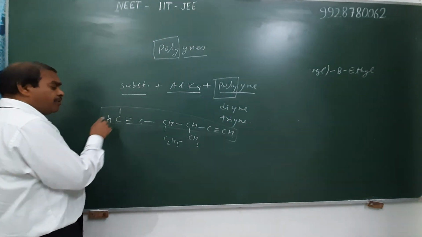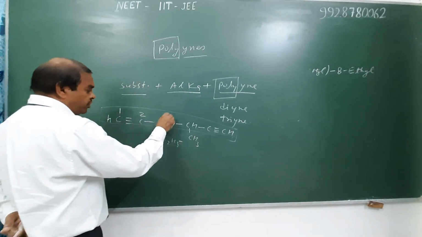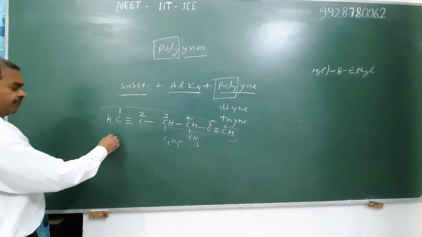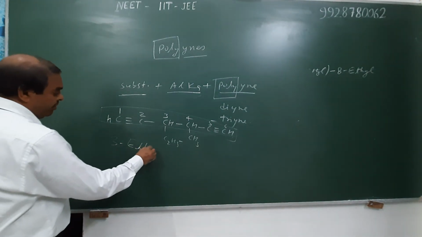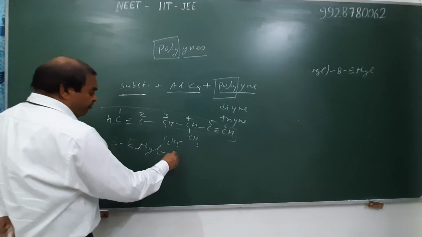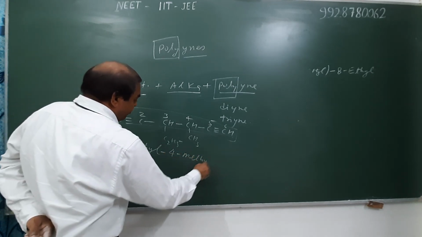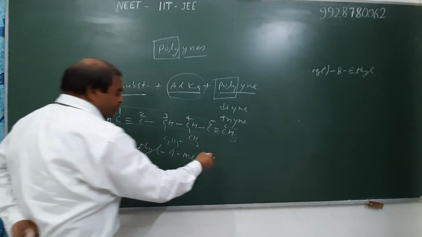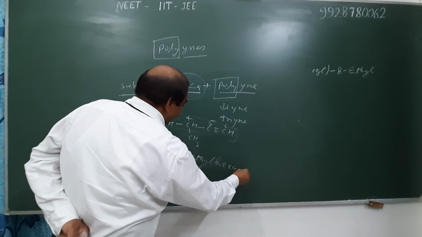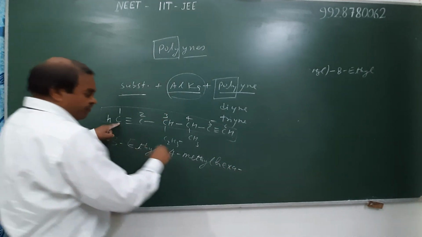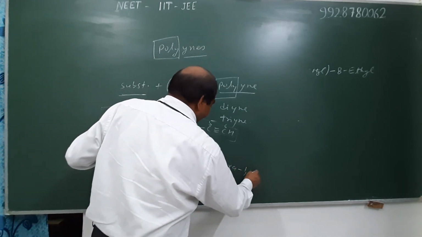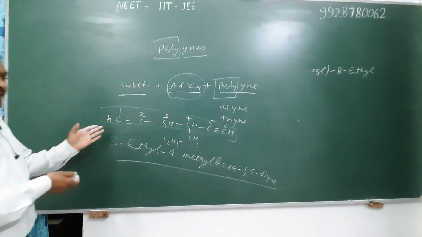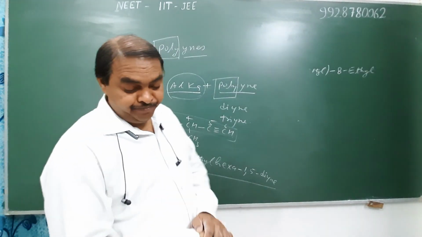Hence we start numbering from this end, 1, 2, 3, 4, 5 and 6, and write the names of the substituents alphabetically, namely 3-ethyl, 4-methyl. Total 6 carbons are there, and the 6-carbon alk is known as hexa, and the positions of the triple bonds are 1 and 5. So 1,5-diyne. It is the IUPAC name of this alkyne.